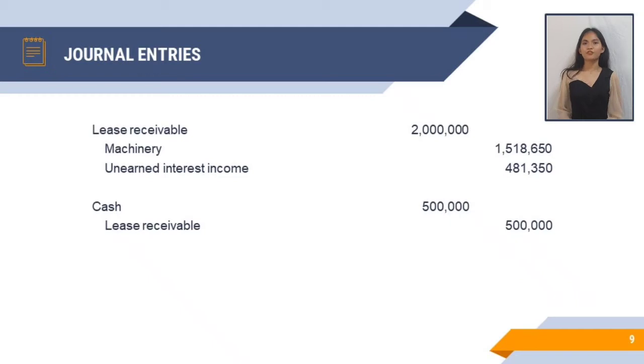Our journal entry for this illustration is, first, we will debit lease receivable with the amount of 2 million and credit the machinery in the amount of 1,518,650 and unearned interest income, which is 481,350. And to record the annual collection or the rental, is simply debit cash 500,000 and credit lease receivable 500,000 also.